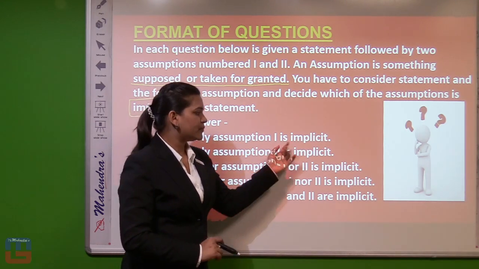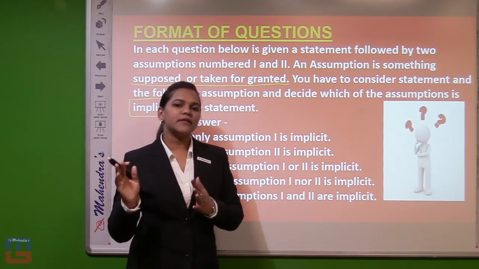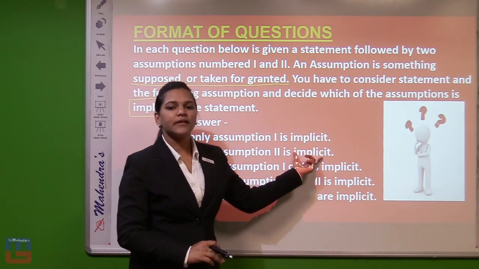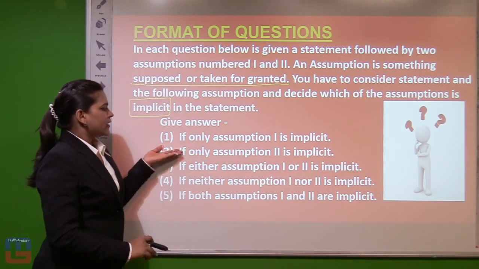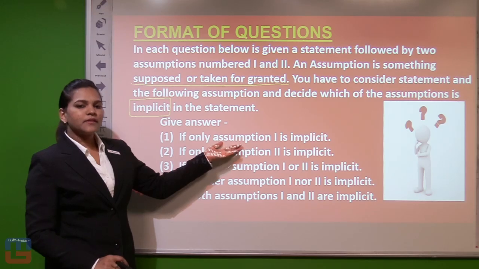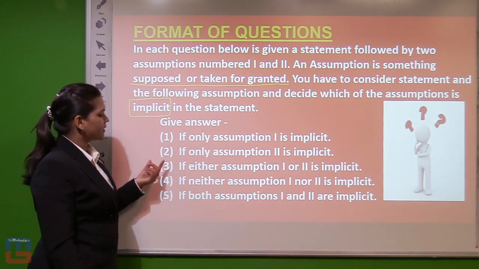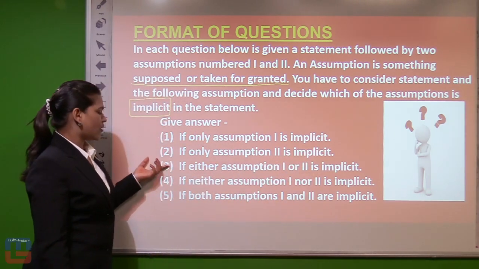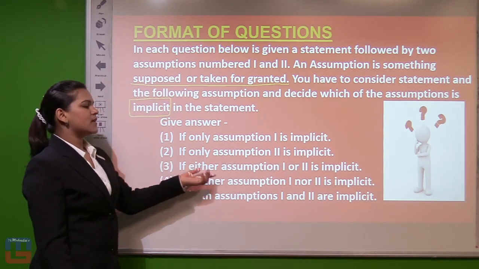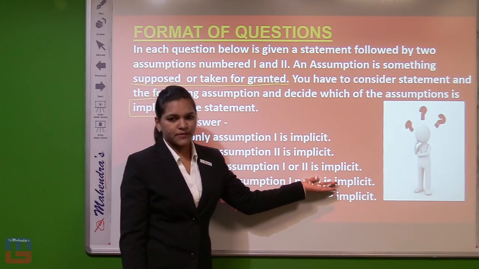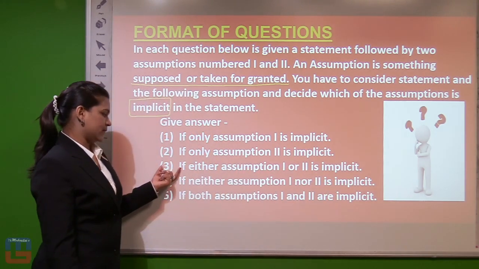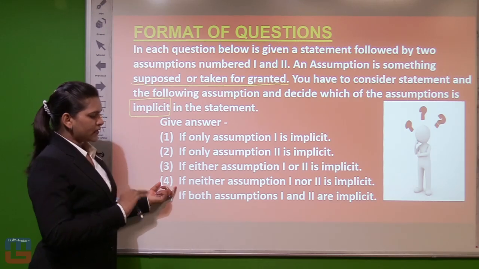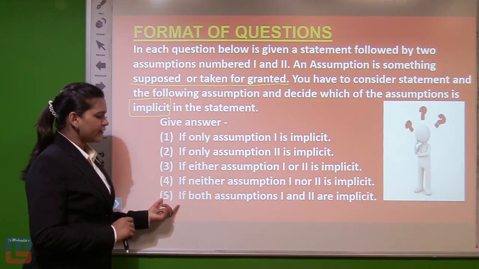That is what implicit means. Our statement itself has many meanings hidden in it, and we need to find the implicit one. So if only the first assumption is implicit, we will go for the first option. If only the second assumption is implicit, we will go for the second option. If either assumption 1 or 2 is implicit, there is a difference: either. Neither, if both assumptions are not implicit, and if both assumptions.